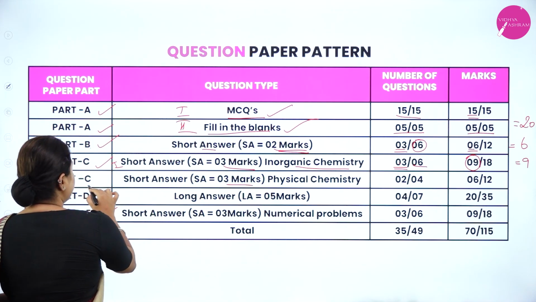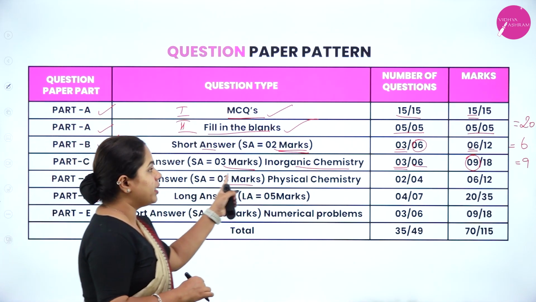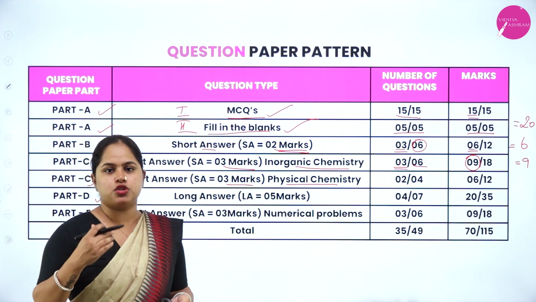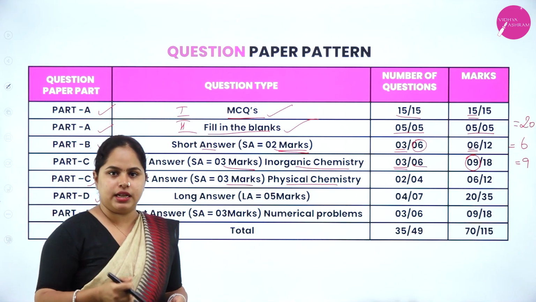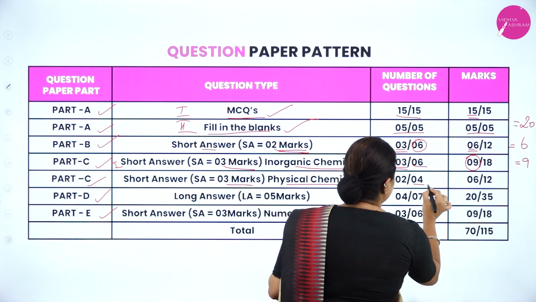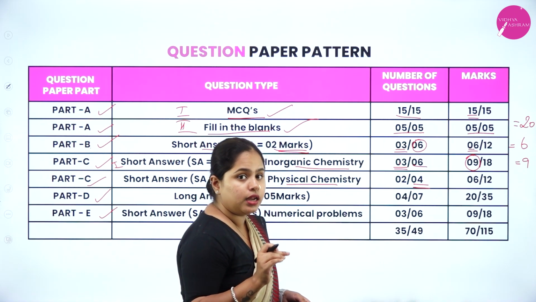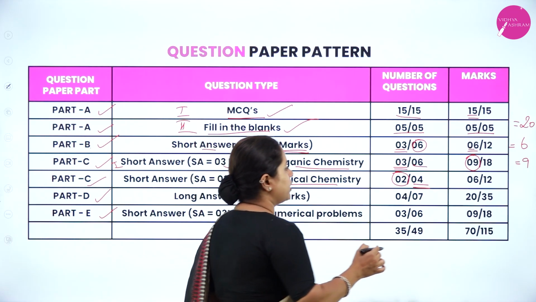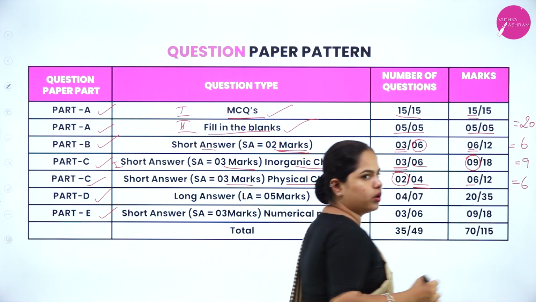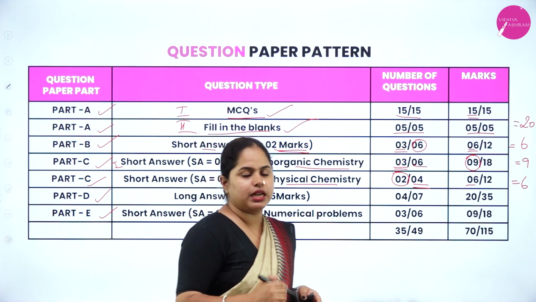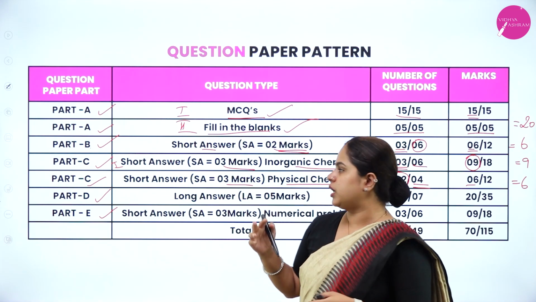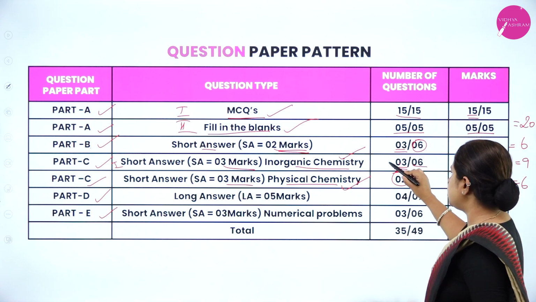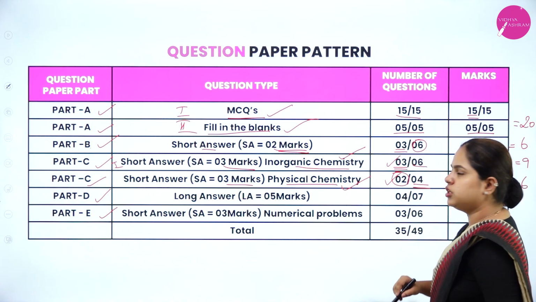Now moving on to the next section of Part C, wherein you will get again 3 mark questions, but from the physical chemistry part. That is the first 3 chapters, solutions, electrochemistry and chemical kinetics. There also you can see a total of 4 questions will be there, out of which any 2 you have to attend. So 2 into 3, you will get 6 marks from this part. Okay, so I hope Part A, Part B and Part C is clear. Part C is having 2 sections, 3 mark questions from inorganic chemistry, 3 mark questions from physical chemistry. So from the first section you need to attend 3 questions, from the second section you need to attend 2 questions.